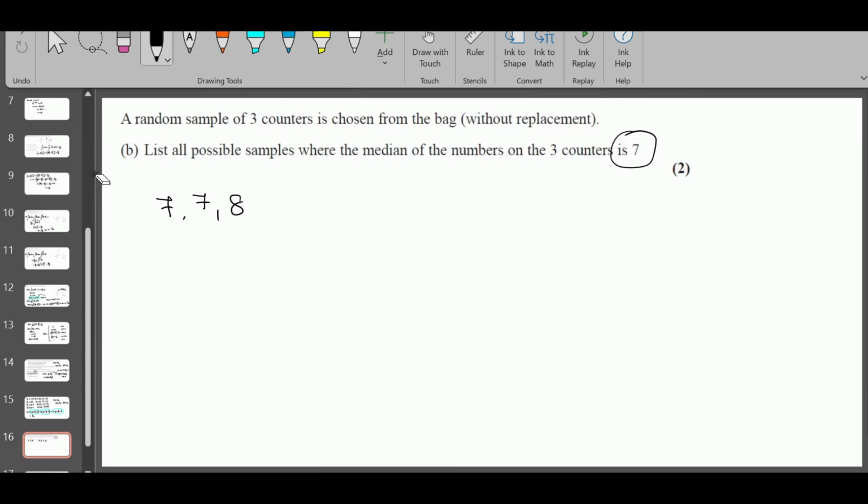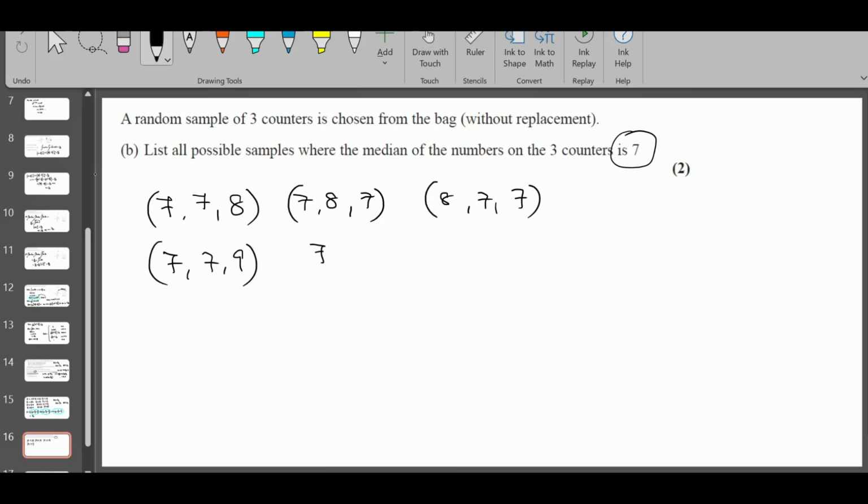So you can take all the 3 combinations of this. Or it can be 7, 7, 9 also, right? Still the median is 7. Don't think the median is 9 here. You find the median after writing them in ascending order actually. So 9, 7, 7. Is there any other combination? You can have all 3 7s also, right? So these are all the possible samples where the median of 3 numbers is 7. That's all. Just a 2 mark question.